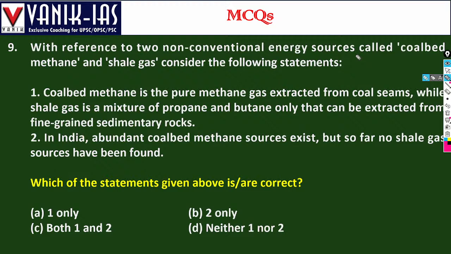With reference to two non-conventional energy sources called coal-bed methane and shale gas, consider the following statements: Coal-bed methane is a pure methane gas. It's not pure methane gas. Coal-bed methane is initially the methane gas that is in coal mines. This gas is extracted from the coal seams.